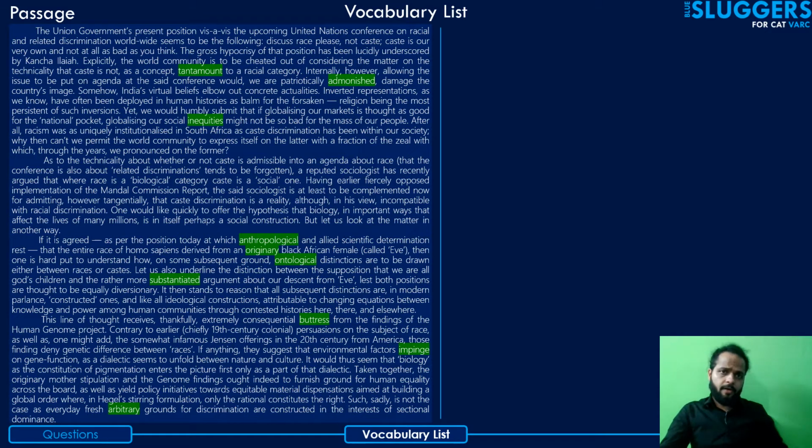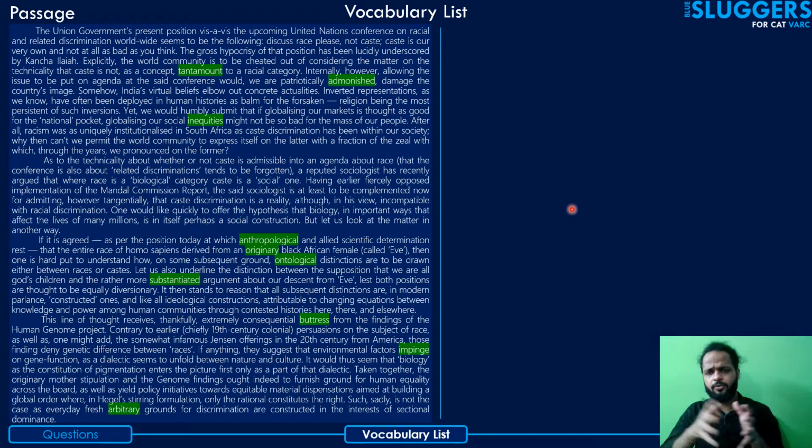Okay, guys, coming to the vocabulary part. See, the way we go about the vocabulary so far as the anthology sessions are concerned, I'm not going to read out and discuss the meaning of each and every word which has been marked here, because we'll have a separate series of courses dedicated to vocabulary building.